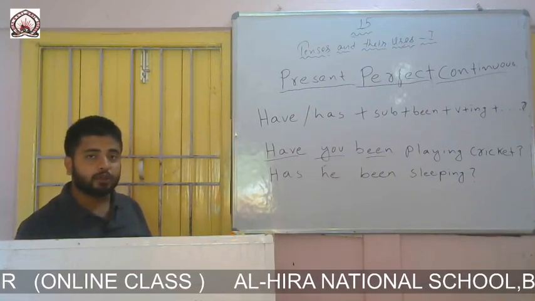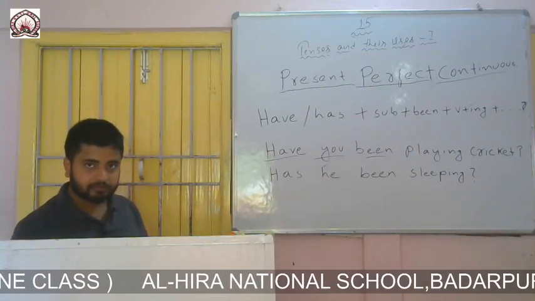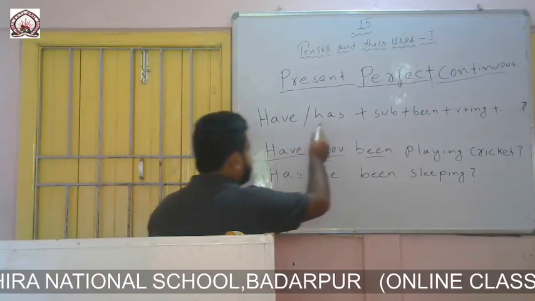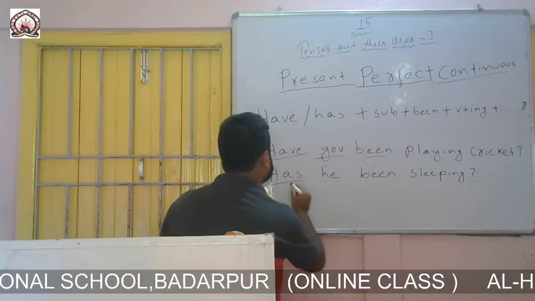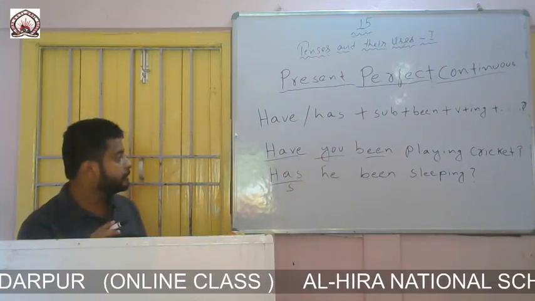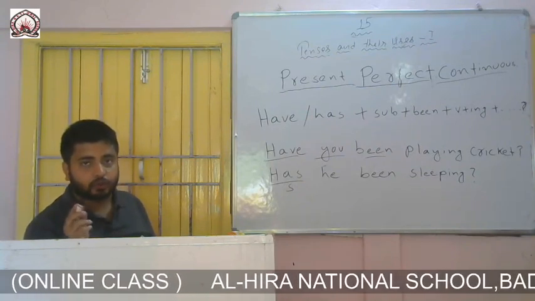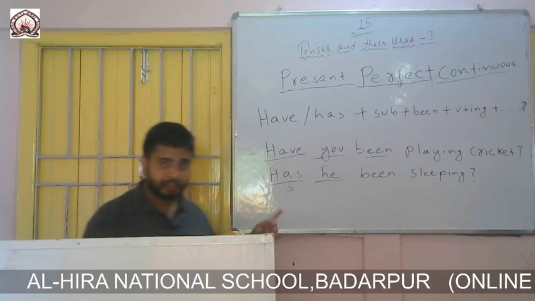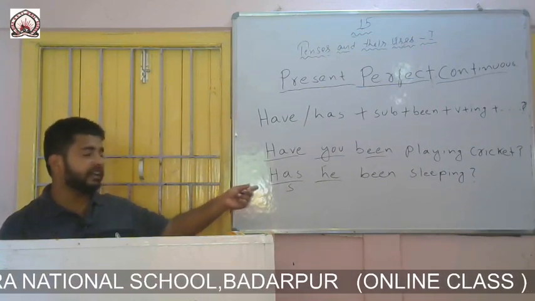My next example is, has he been sleeping? So here as per the formation I have written has at the beginning. The formation says to write has or have at the beginning. Then the formation says to write a subject after has or have. I have written he. Since I have written he, that's why I have written has at the beginning.